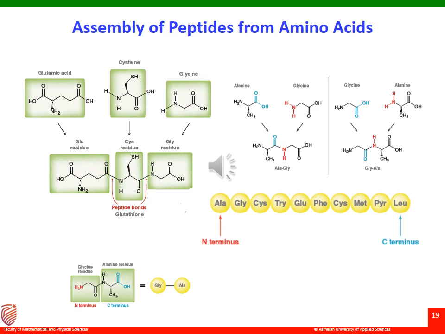The sequence of amino acid residues in a peptide can be abbreviated with one or three letter abbreviations, starting from the N terminus. For example, a dipeptide of glycine and alanine can be written as follows. The N terminus is of glycine and the C terminus is of alanine. So we write the abbreviation as Gly-Ala. Please note, when I write Gly on my left hand side, that means it is towards the N terminus, and the amine group has to be free there. When I write alanine on my right hand side, that means the carboxylic acid group has to be free on the right hand side. That's how the notation goes.